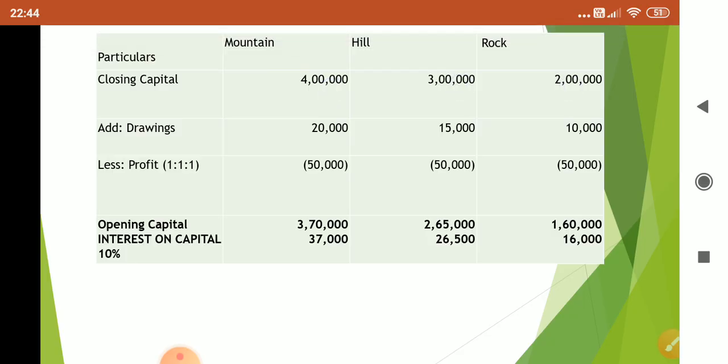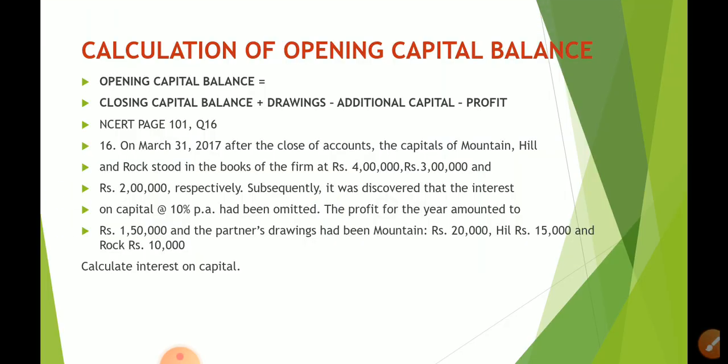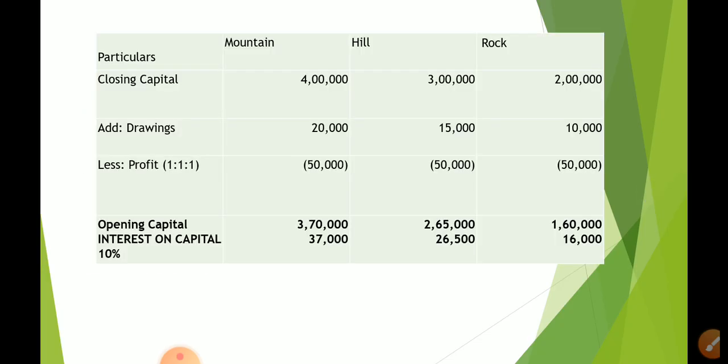With that, what does the formula say? Add drawings. So the respective drawings are being added, and we have to subtract profit. Now, what is the profit amount? The profit for the year is 1,50,000. And what is the profit sharing ratio of the partners? Is it given in the question? No. So when the question is silent, profit sharing ratio is considered as equal. So 1,50,000 divided by 3.